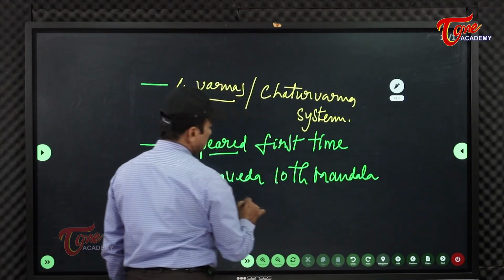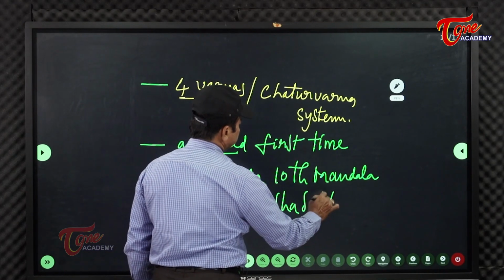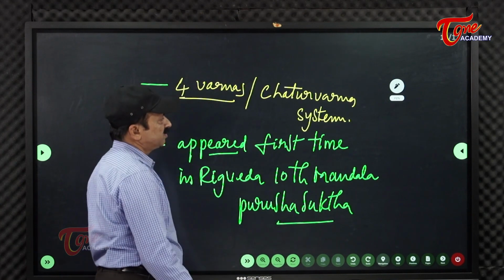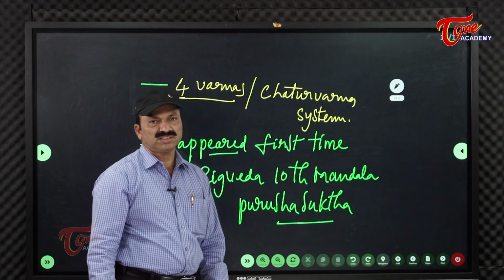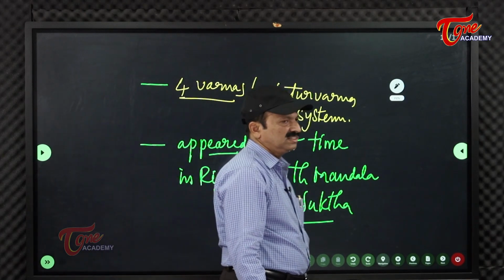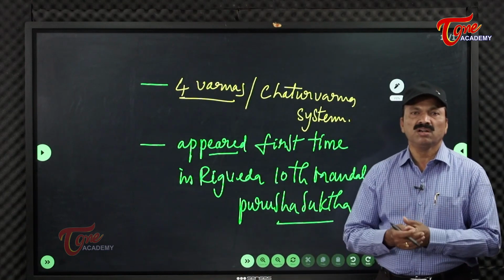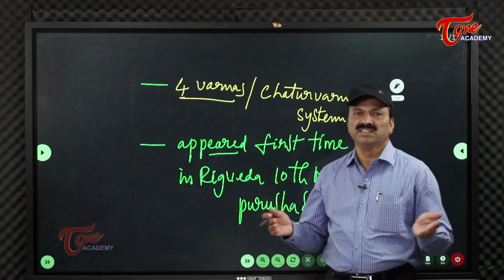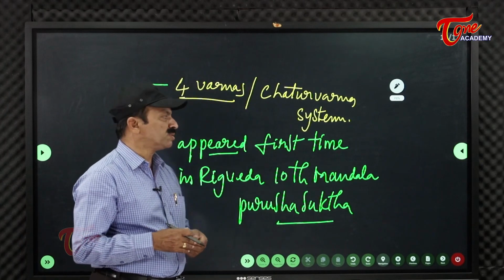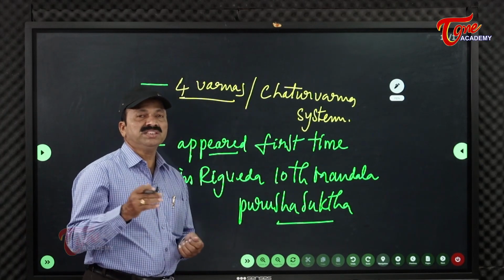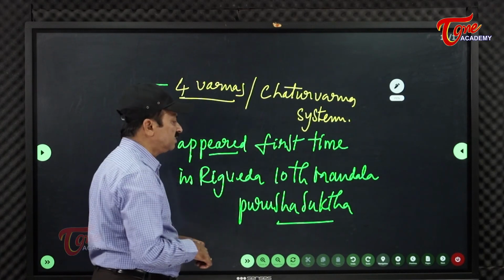Rigveda 10th mandala, Purusha Sukta said about this. Got idea? So the Varna system existed: Brahmana, Kshatriya, Vaishya, Shudra. Brahmin community people performed yajnas, rituals, karma kandas. Coming to Kshatriyas, protecting the country was the main duty and responsibility of the Kshatriya community. Vaishyas were doing trade and commerce, and Shudras were doing many professions.